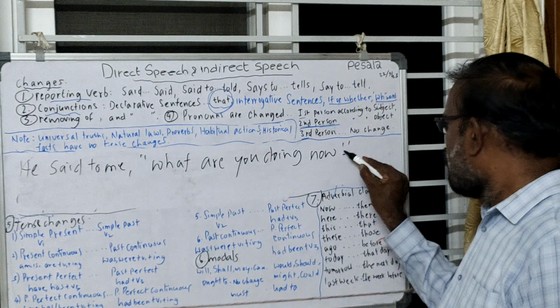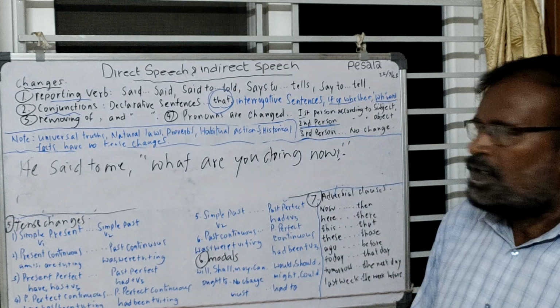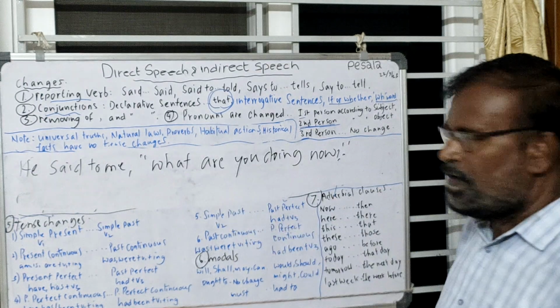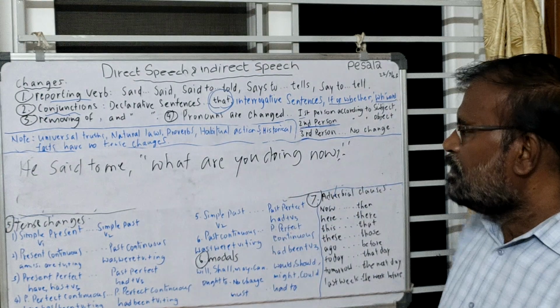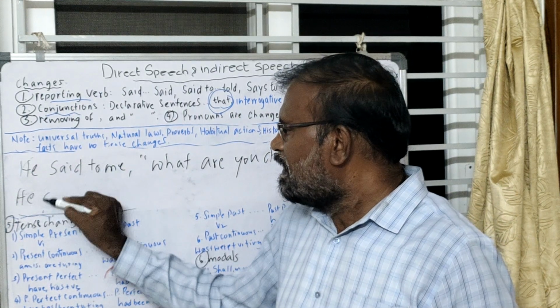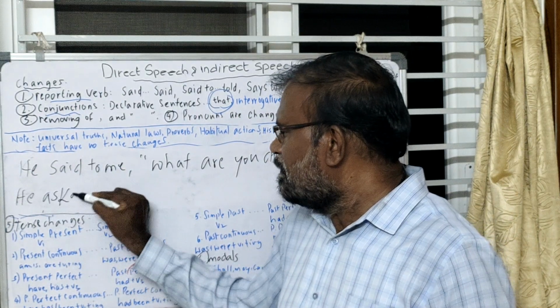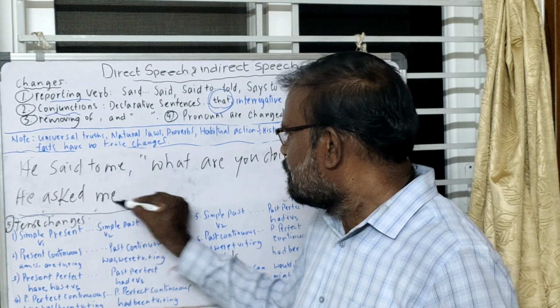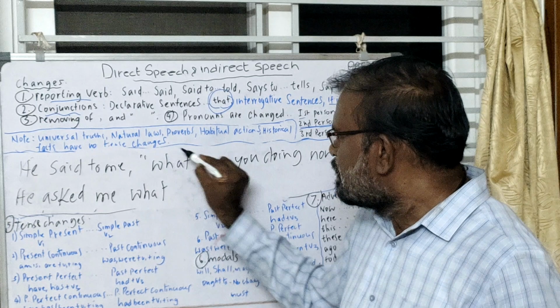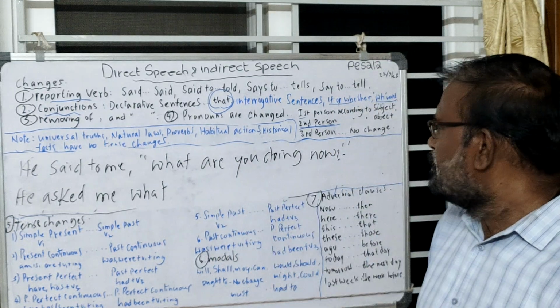It is an interrogative sentence. We know how interrogative sentences are transformed. He asked me what. WH words are used the same.